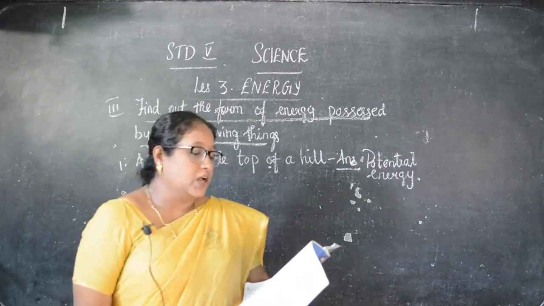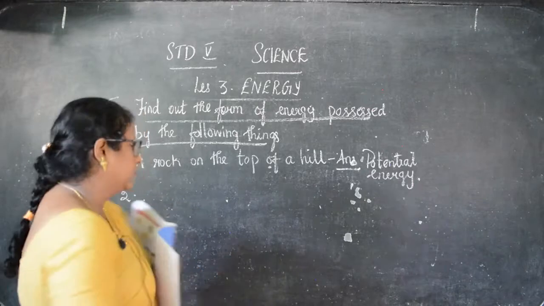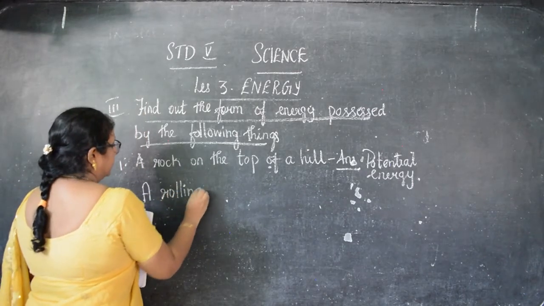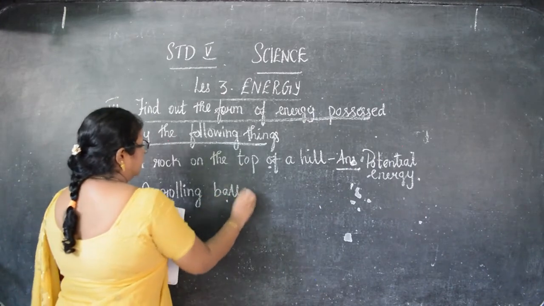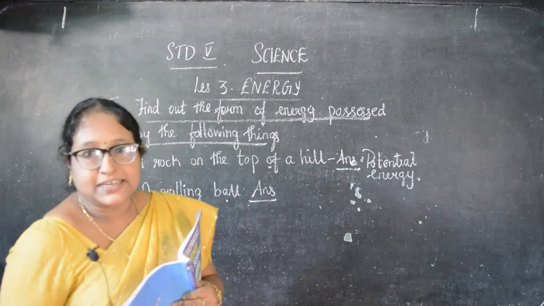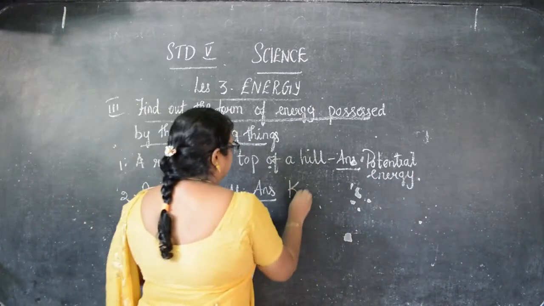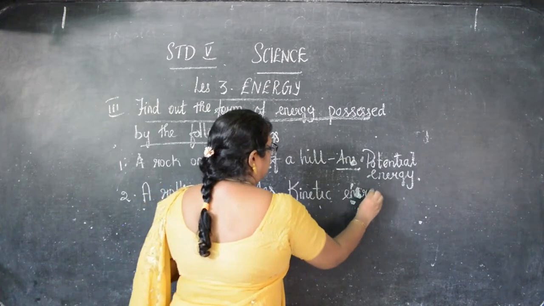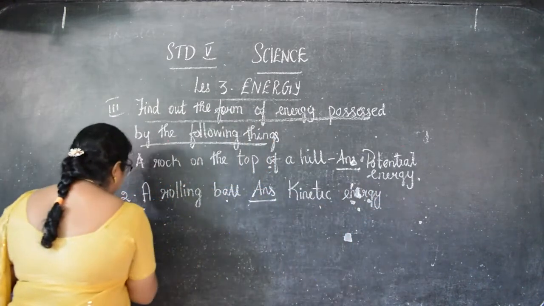Then next, okay, children. So, next we'll go to a rolling ball. What will you see? A rolling ball. So, what energy would you find there? Kinetic energy. Okay, children. So, for this, kinetic energy.